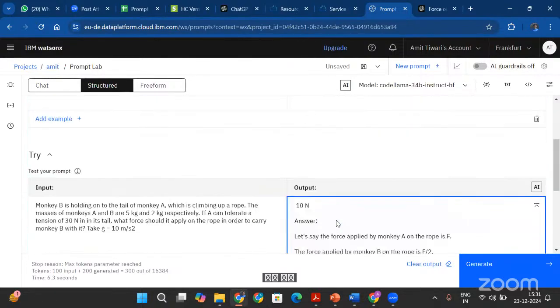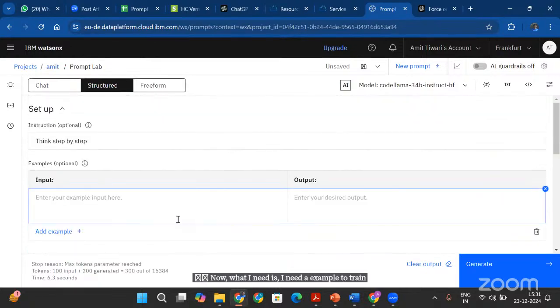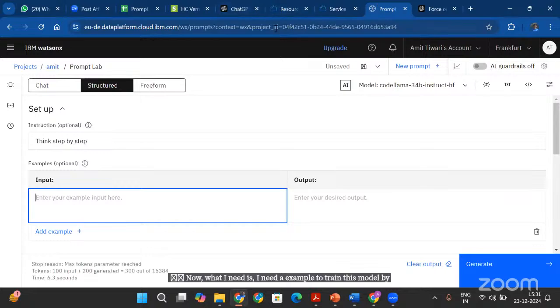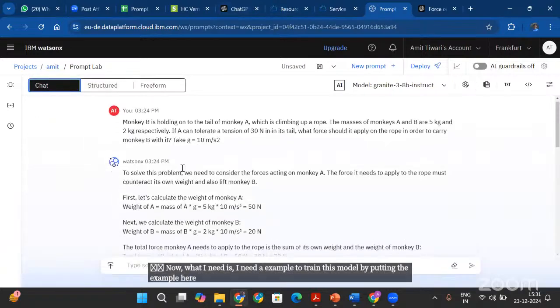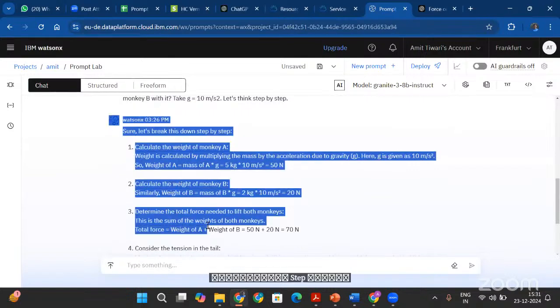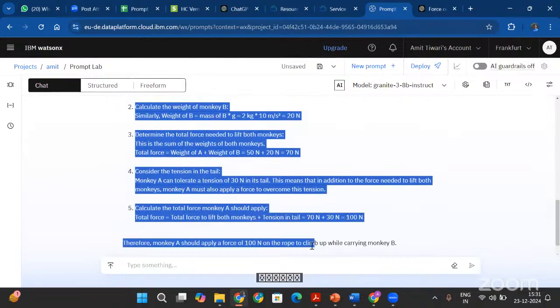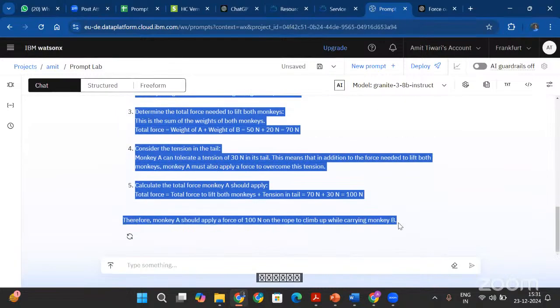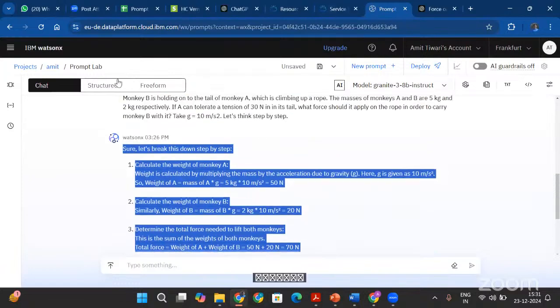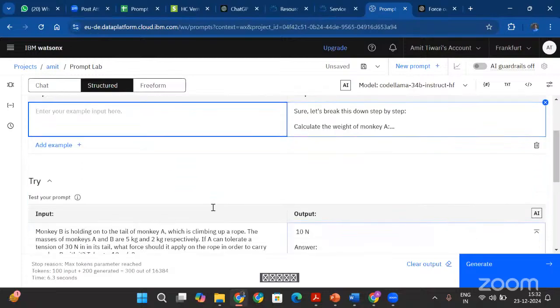Now what I need is an example to train this model, by putting the example here of what I have of the step-by-step approach. So if I divide this into steps, that's the output.